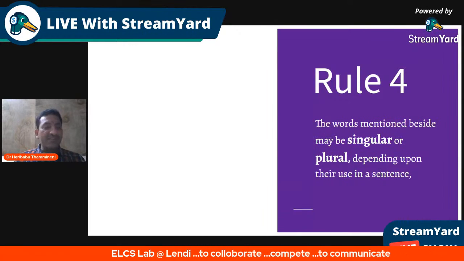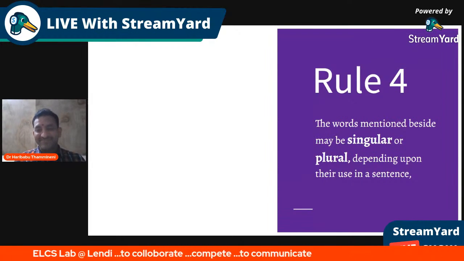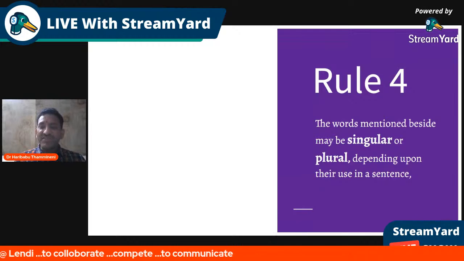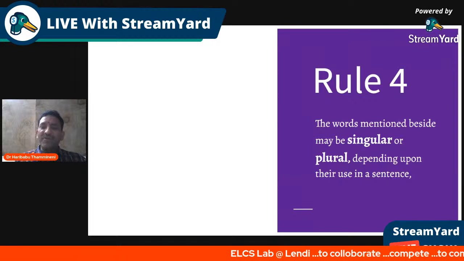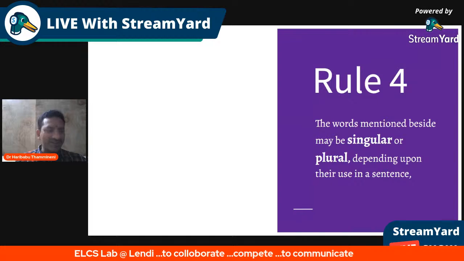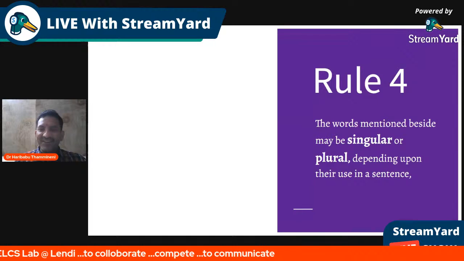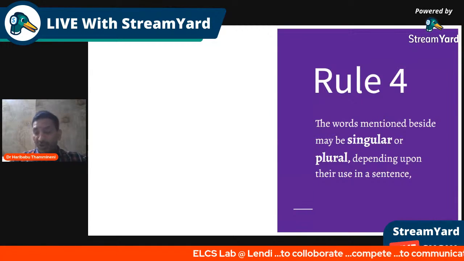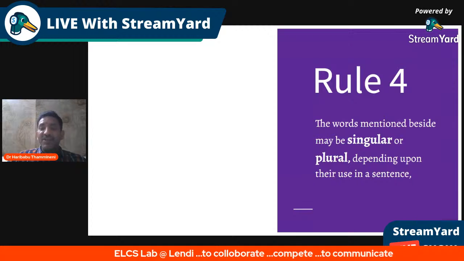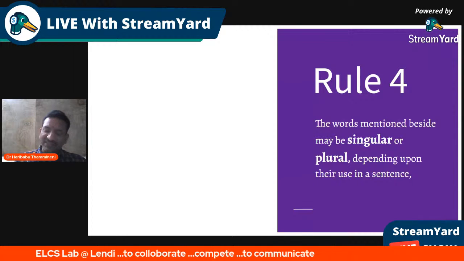And now let's get into rule number four. The words mentioned beside may be singular, not plural, depending upon their use in a sentence. It's more important. Remember, the words mentioned beside may be singular or plural, depending on their use in a sentence.